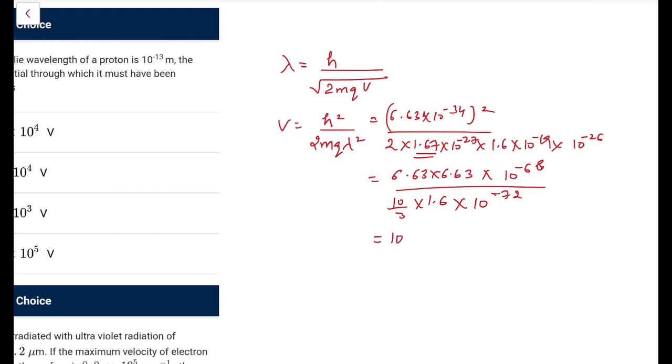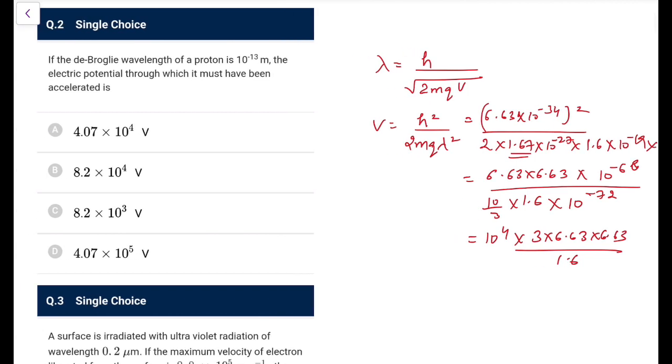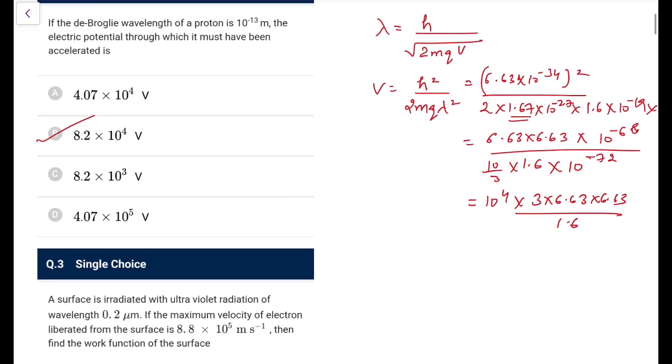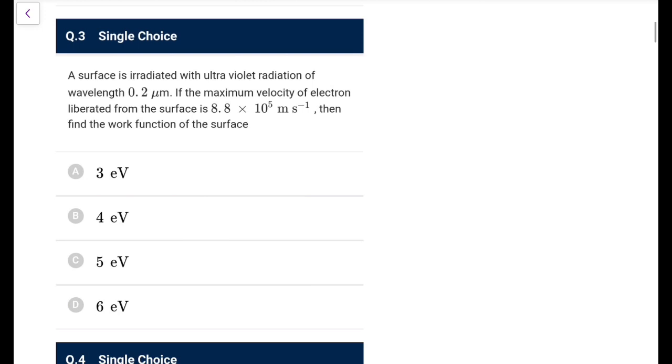So it goes 10 to the power 4 into 3 into 6.63 into 6.63 over 1.6. Now this is approximately 4 times 1.6, 6.4, so it would be 12 into 6, 72 something. So it is 72 into 10 to the power 4, so 8.2 I think, because I have done more approximation, but the order is 10 to the power 4 and it could be 7 or 8 point something. So I'll go with option 2. You can calculate it yourself to verify. I'm sure of my calculations, I can tick it here.